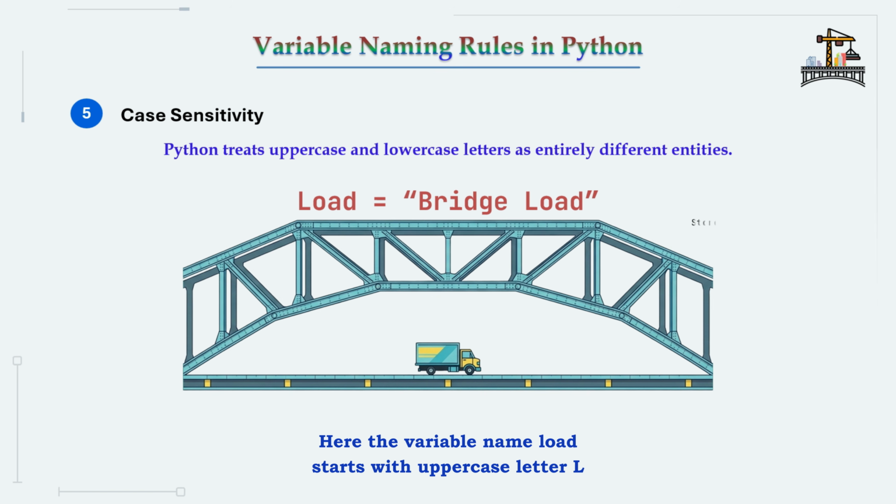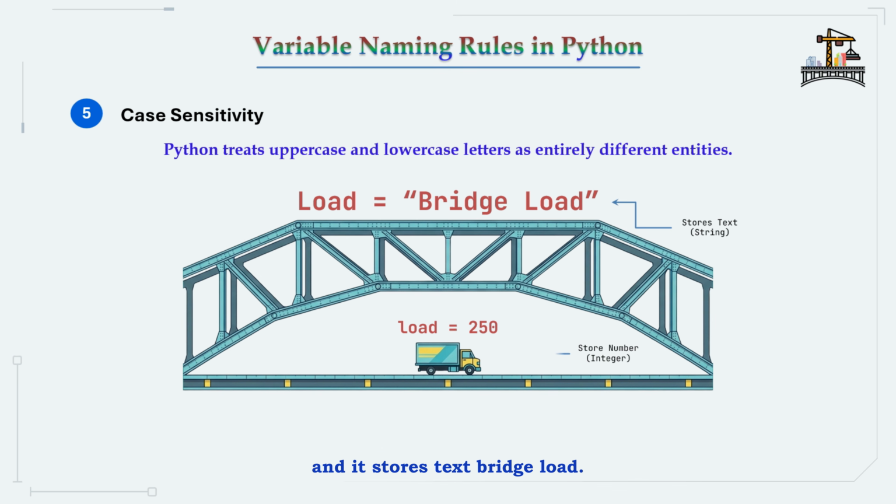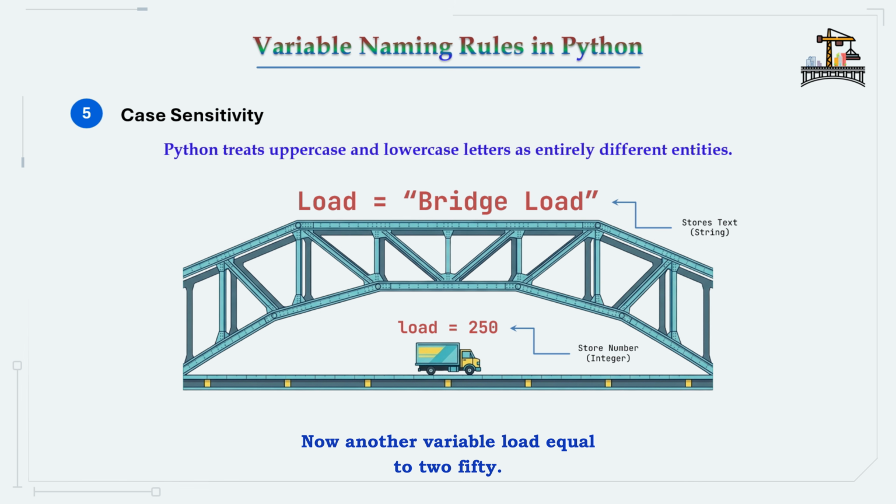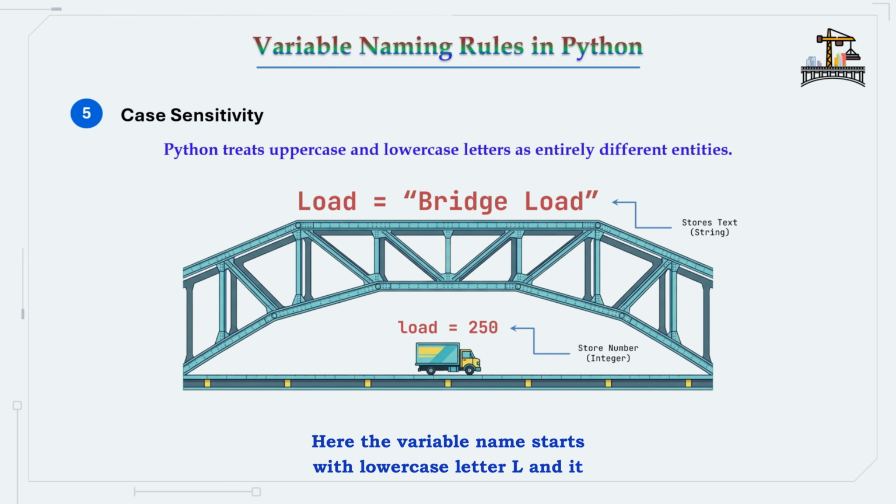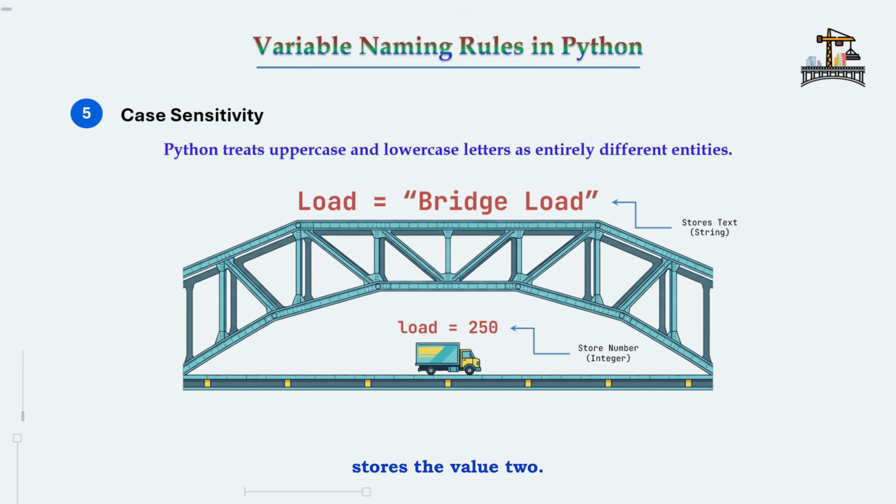Here the variable name Load starts with uppercase letter L and it stores the text breeze load. Now another variable, load = 250. Now look carefully at this variable. Here the variable name starts with lowercase letter l and it stores the value 250.